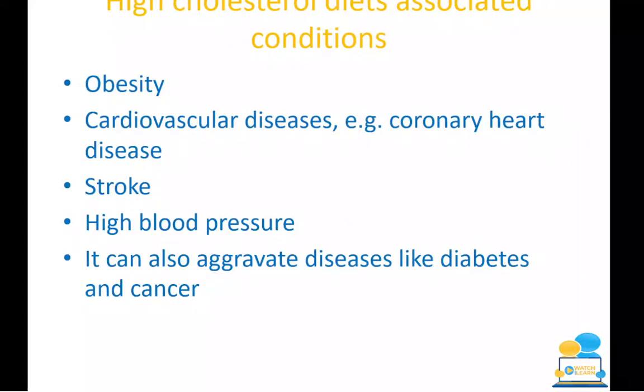So with high cholesterol diets there are certain conditions which are associated with it. No surprise, obesity there. Cardiovascular disease such as your coronary heart disease, so that's your CHD. You're looking at strokes, you're looking at high blood pressure, which is also known as hypertension. It can also aggravate or make certain diseases, such as diabetes and cancer, worse. So there's a lot of conditions there that are preventable if you do not have high cholesterol. And you can get a blood test from your GP, which will tell you if you have high cholesterol.